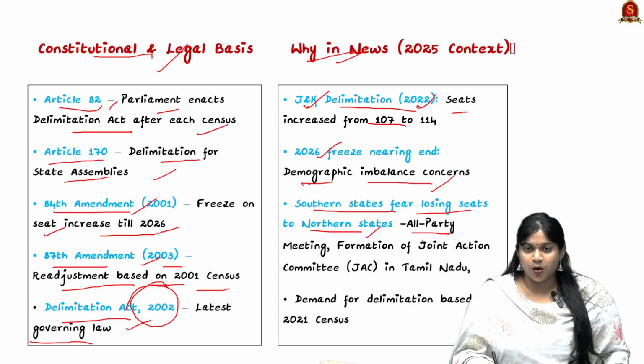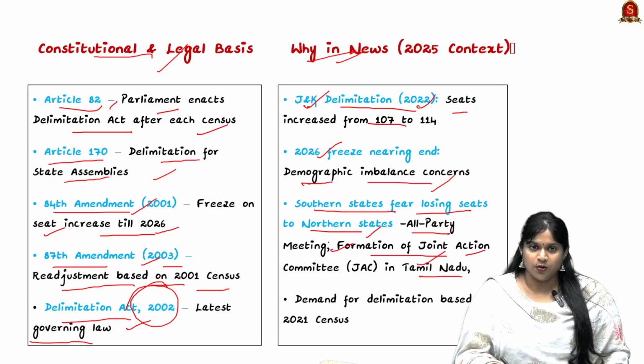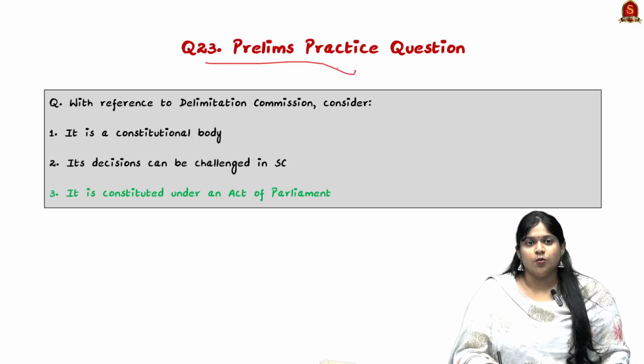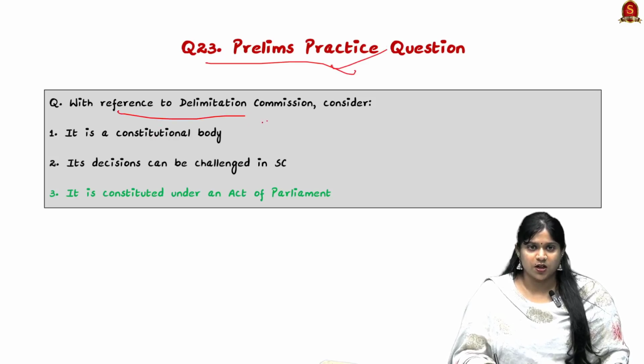For example, an all-party meeting and formation of a Joint Action Committee were conducted in Tamil Nadu on delimitation. And next is the demand for delimitation based on the 2001 census. So these are the basics for delimitation, and do check its references. Now moving to a prelims practice question with reference to the Delimitation Commission, consider.